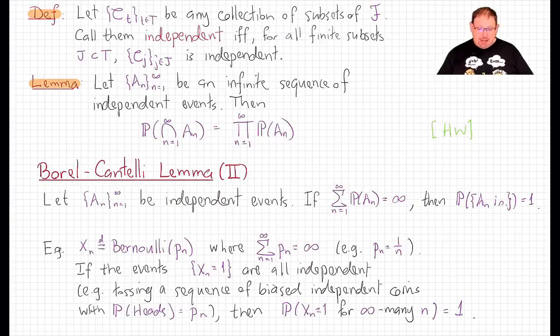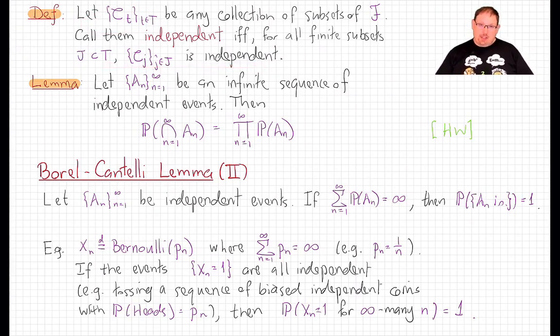We simply define that by finite subset. If I have any collection of subsets of a sigma field, we'll call that collection independent if and only if any finite subset of those collections is independent in the sense that we've just given.